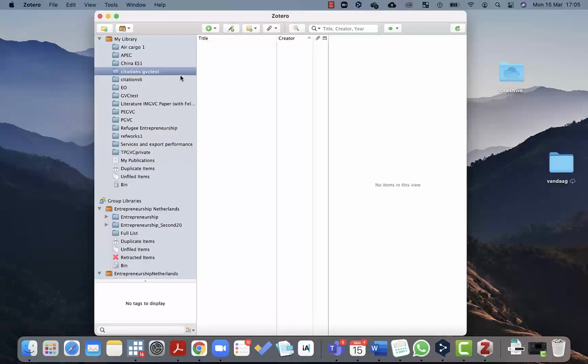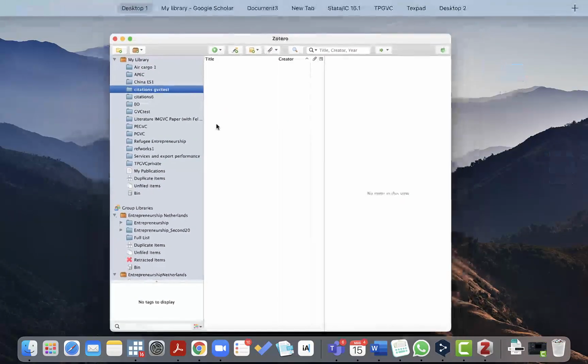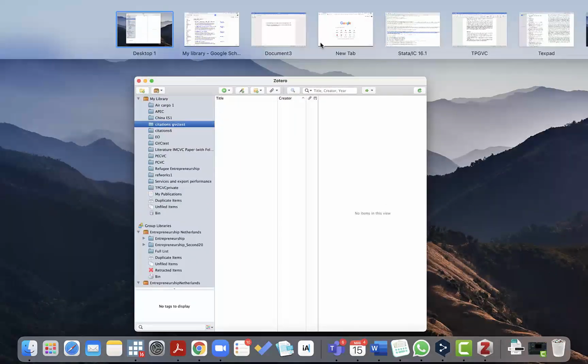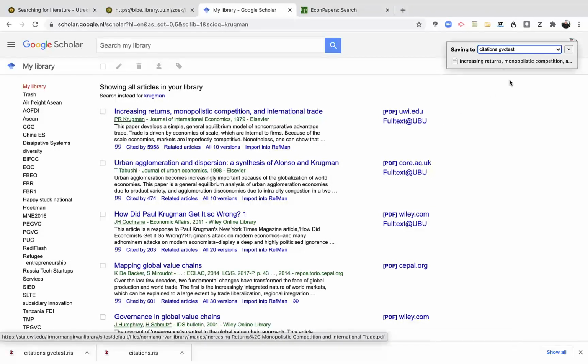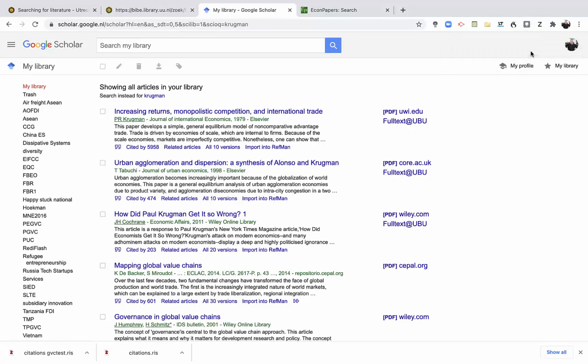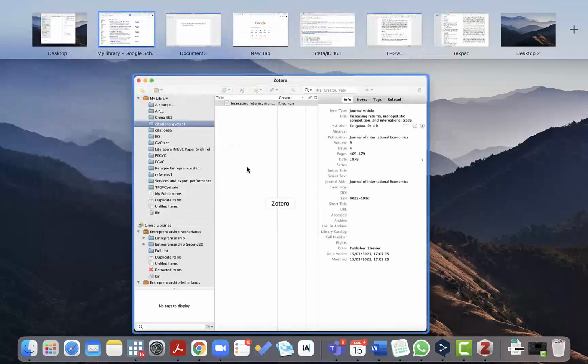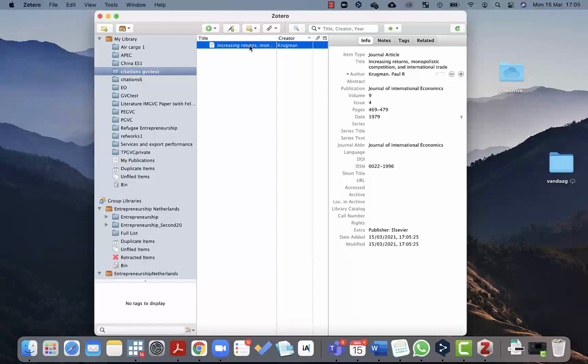But let me try to very quickly get one in it, because if I connect my Zotero plugin, you can have the same with Mendeley, by the way, and things like that. Then if you go back to Google Scholar and you press import these references, right on top you'll see that it actually starts importing in the folder that you are present. So that you can see it loaded in the Zotero manager.